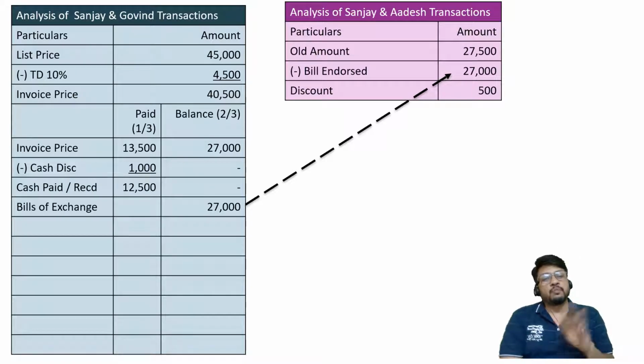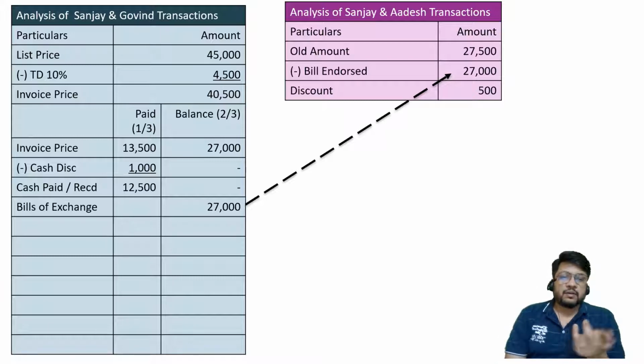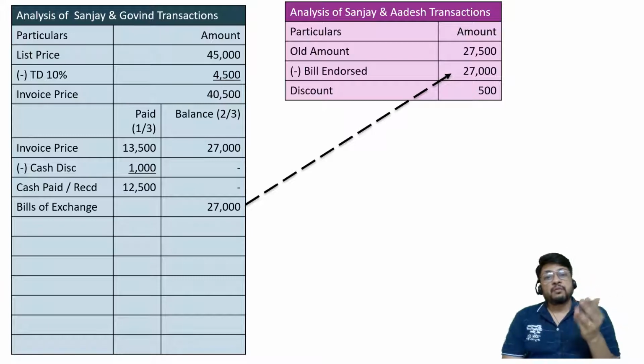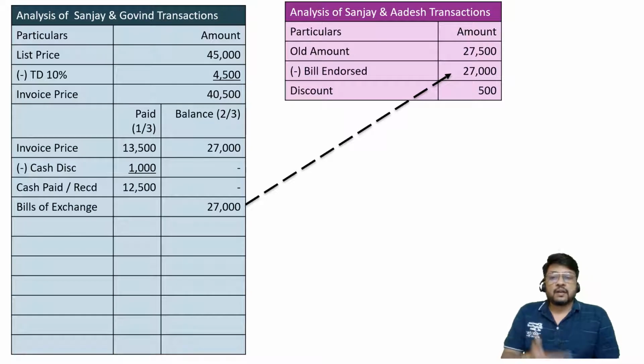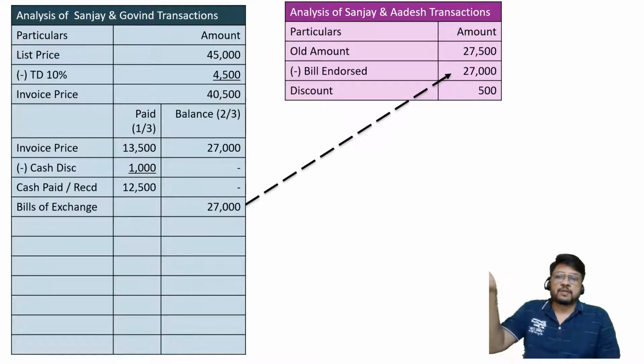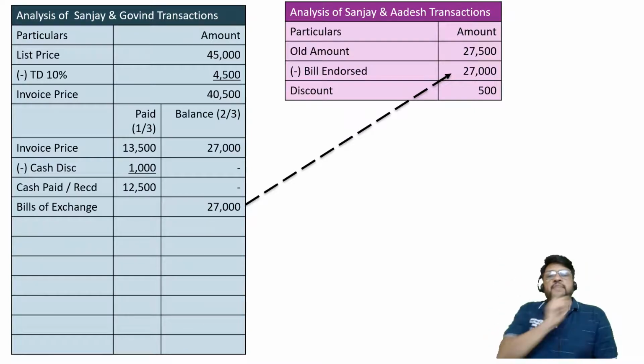This payment could have been either in the form of cash, or in the form of check, or in the form of bill of exchange. It may be the bill which was drawn by Adesh and accepted by Sanjay, or it may be the bill drawn by Sanjay on Govind or maybe on anybody else, XYZ, accepted by such person, given to Sanjay, and Sanjay endorsing it to Adesh. Adesh is not giving discount because the bill is accepted by Govind. Adesh is giving discount because he is getting payment, nothing more than that.